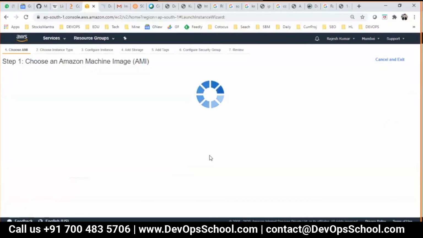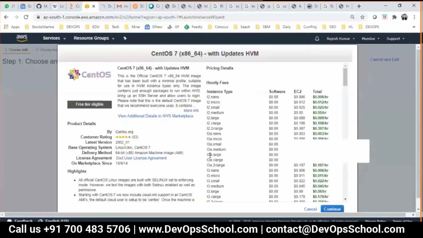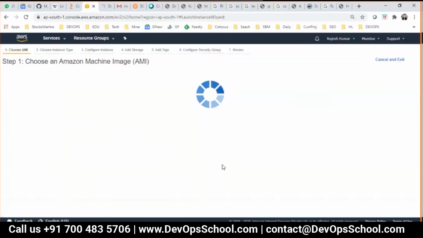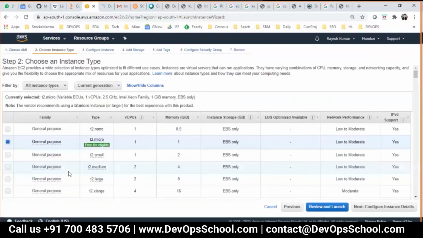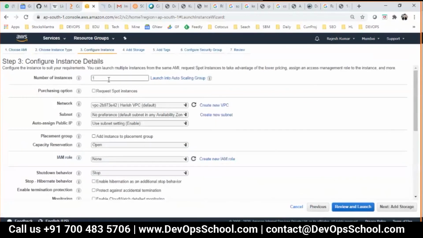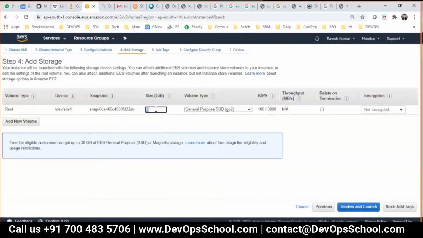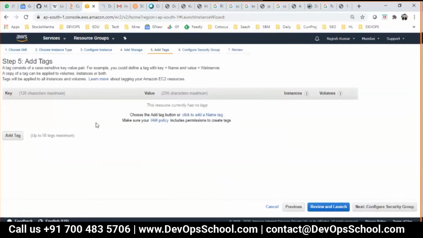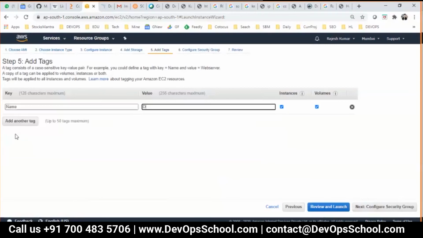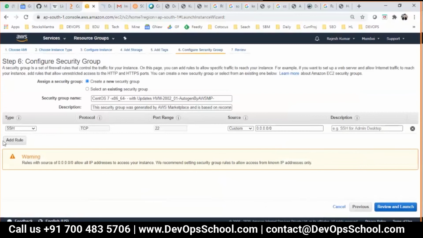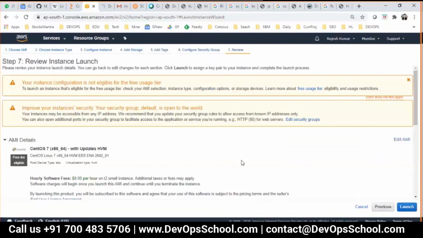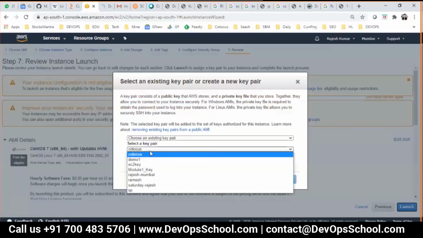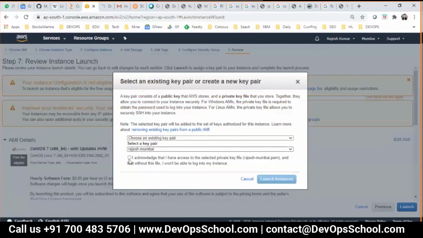I'll go for 1 CPU, 2 GB RAM for the time being. That's more than sufficient for the demo. One machine, storage 30 GB. Adding tags, name Docker. Existing group. There's no firewall, so I'm opening up everything. Keys I'll give to you. This is my Rajesh-MBA Mumbai key.